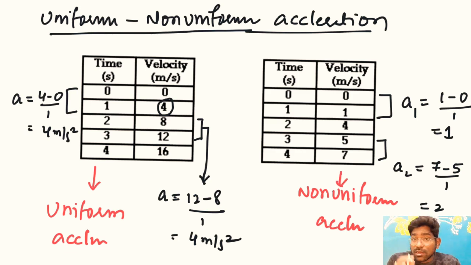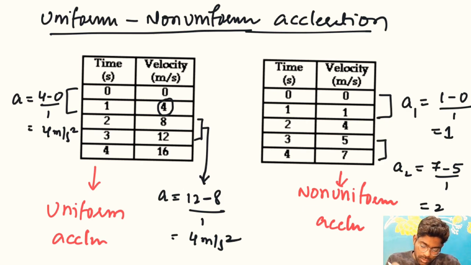So this is the difference between uniform acceleration and non-uniform acceleration. Uniform acceleration means constant acceleration. Non-uniform acceleration means variable acceleration. That's it. Understand?